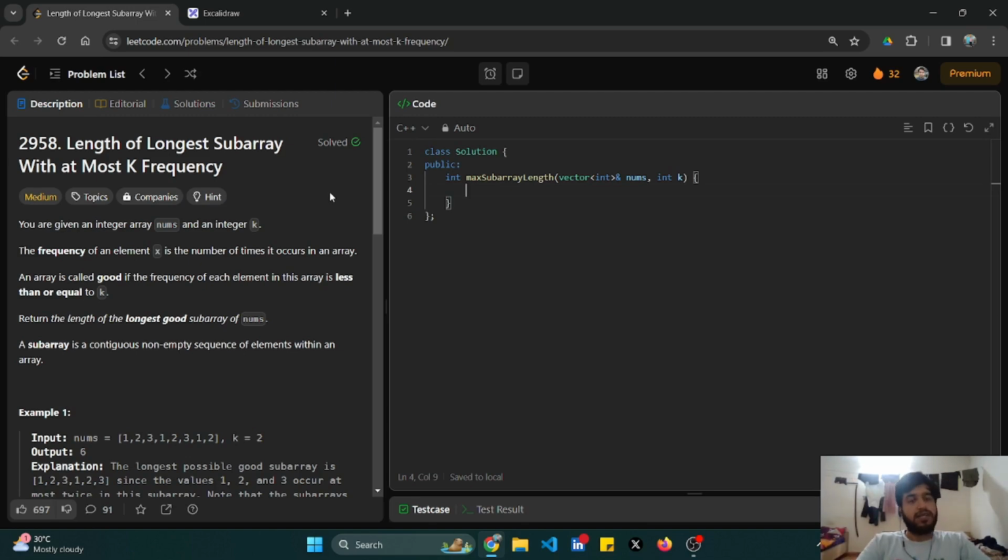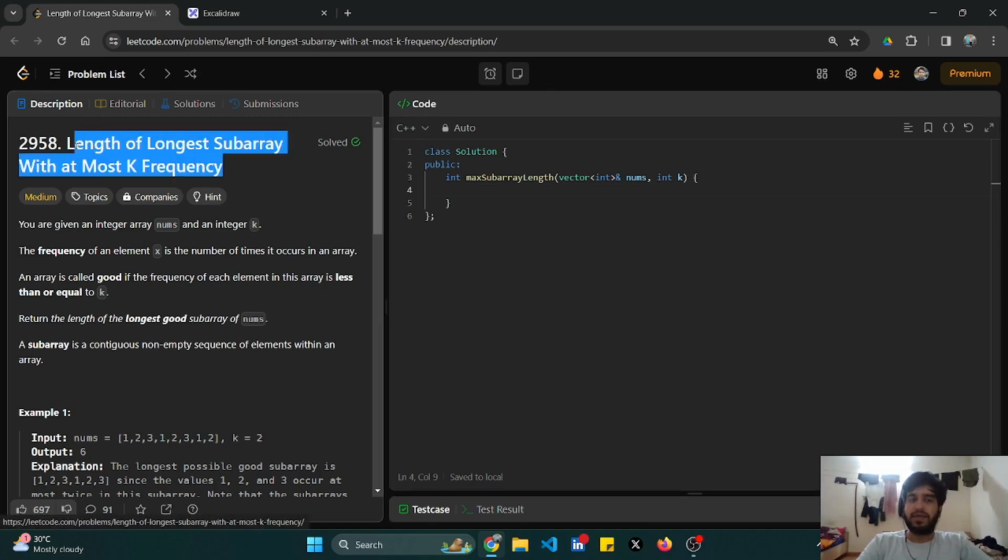Okay, what is the title saying? Length of longest subarray with at most k frequency. Is the title giving some information about what we have to do? Yes. It says length of longest subarray, so we have to find the longest subarray. And what is the condition? The subarray must have a frequency of at most k.